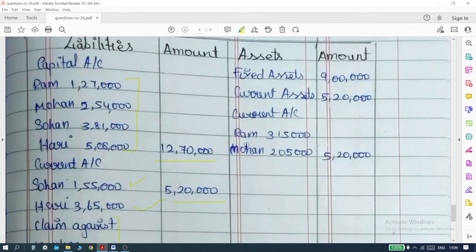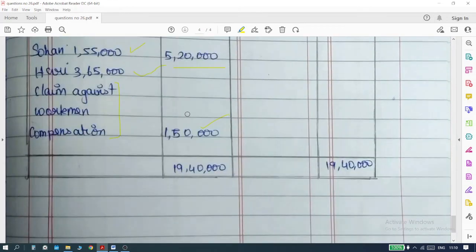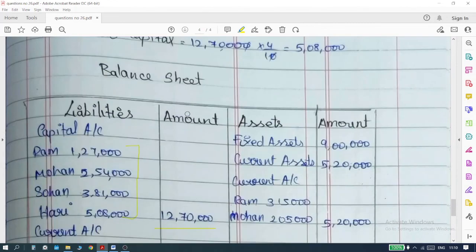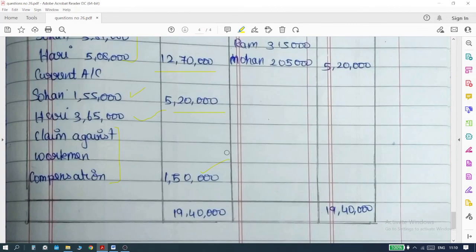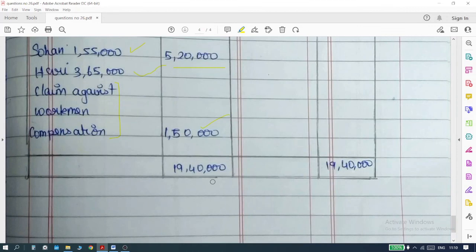They have to bring in this much money to the business. So the money is going to come inside the business, so it is an asset to the company. So write it on this side. Ram 3,15,000 and Mohan 2,05,000, totally 5,20,000. So if you have done all these steps and you add up the values on both the sides, you will have 19,40,000.